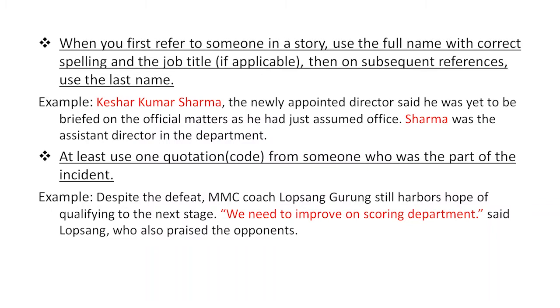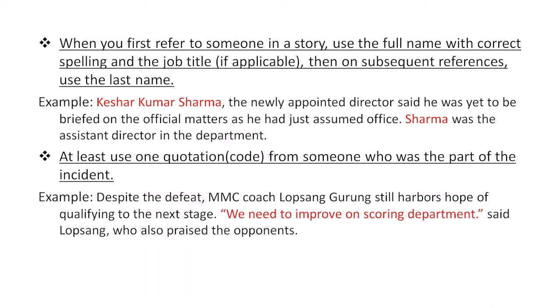The second sentence that follows does not bring in Kesar Kumar Sharma's full name again. Here, on subsequent references, I have just used the last name. Sharma was the assistant director in the department. Rather than writing Kesar Kumar Sharma was the assistant director in the department, it's not necessary.